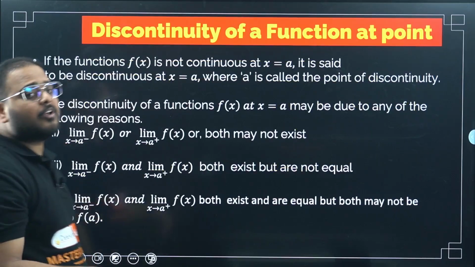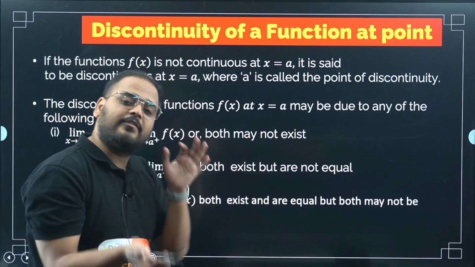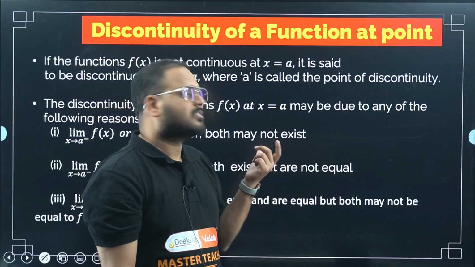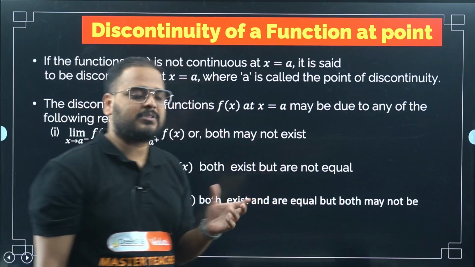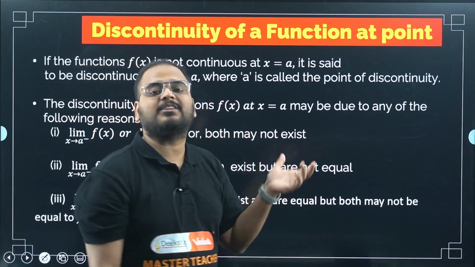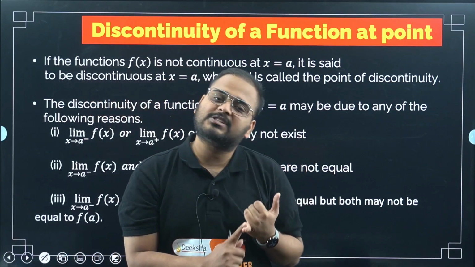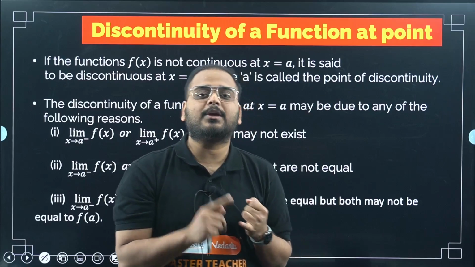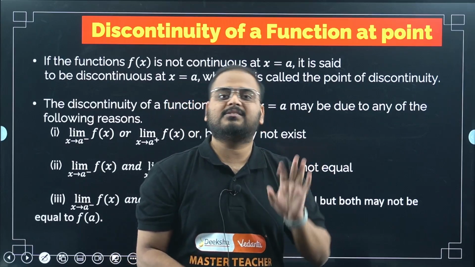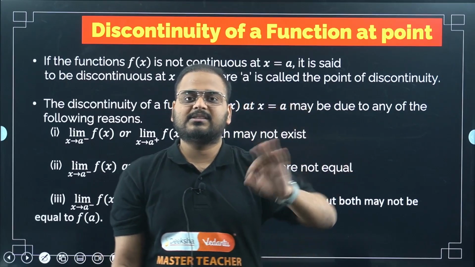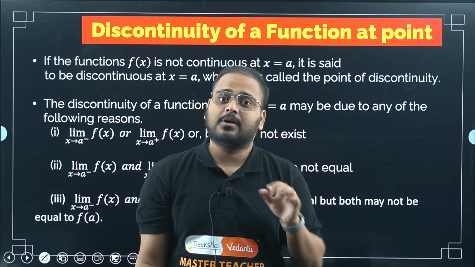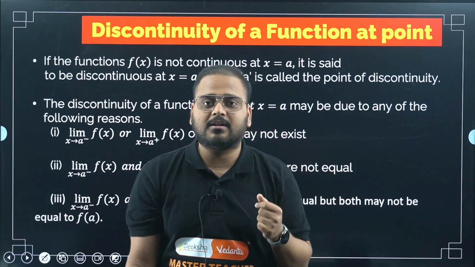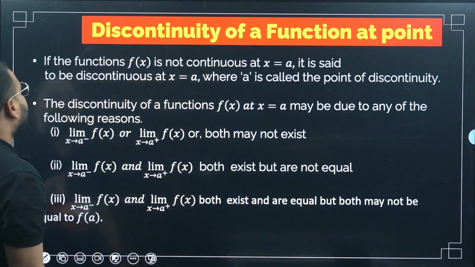Okay, now discontinuity of the function. Obviously, if the reverse is true, meaning the limit is not equal to the function value, then we'll say the function is discontinuous. Now we have different ways we can say the function is discontinuous. For continuity, there is only one statement: the function's value should be equal to the limiting value of the function at that same point. At point a, the limit is the same as the function's value at a. So this is the only way to define a continuous function. But discontinuity has some other ways as well. So let's check what the different ways are.